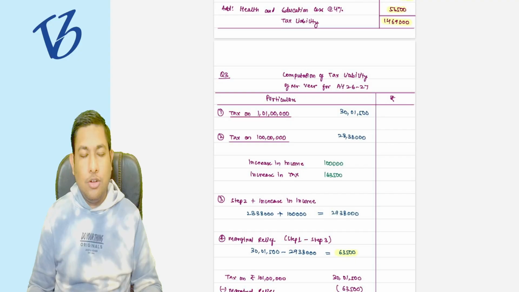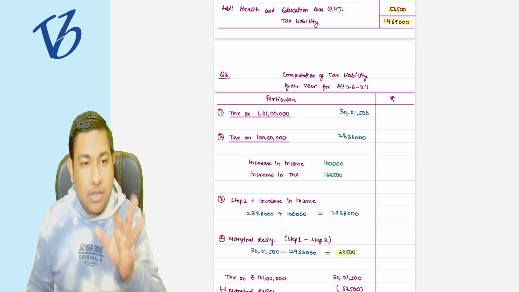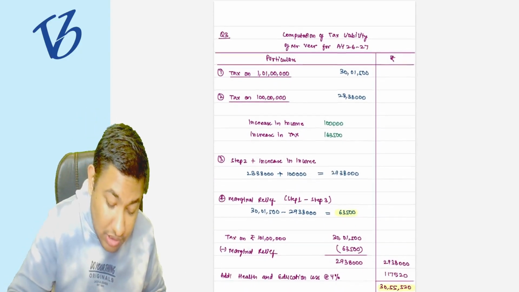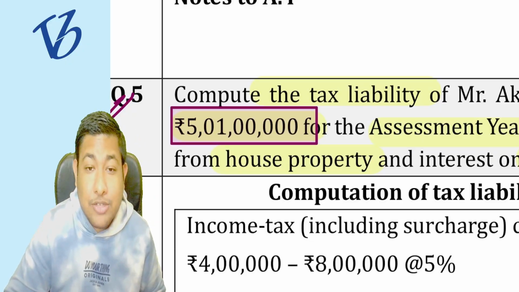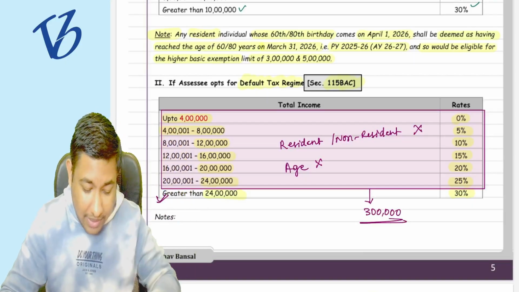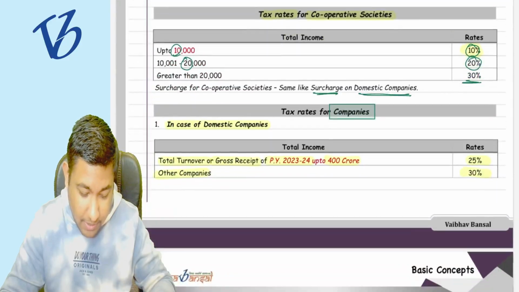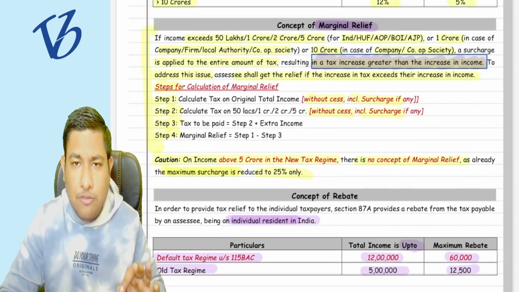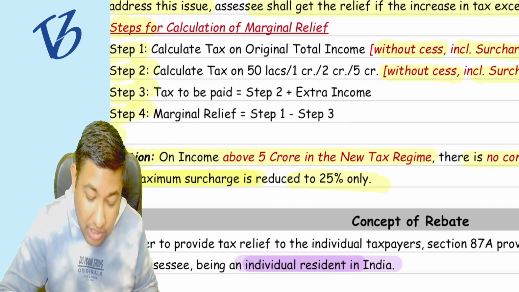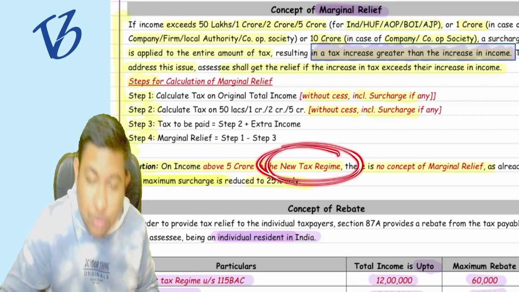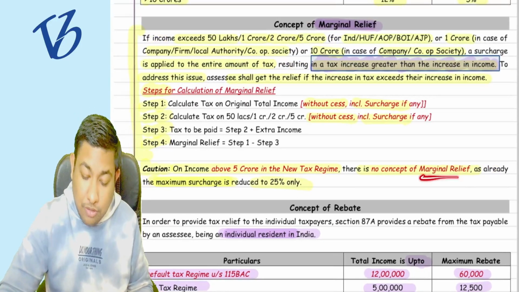Am I saying correct or not? I am saying wrong. Why am I saying wrong? Because see, what is my income? My income is 5 crore 1 lakh rupees. And if you remember a bit of my question note, there is a note under the concept of marginal relief, that on income above 4 lakh rupees in the new tax regime, there is no concept of marginal relief.